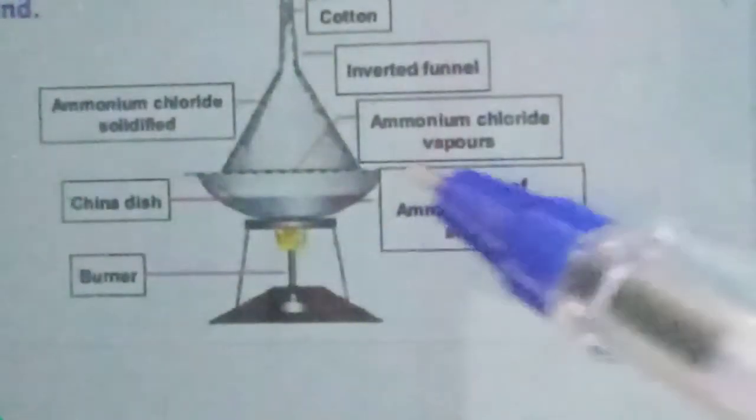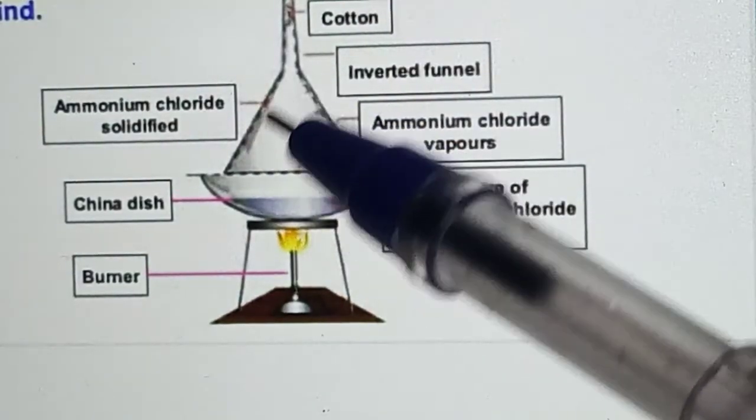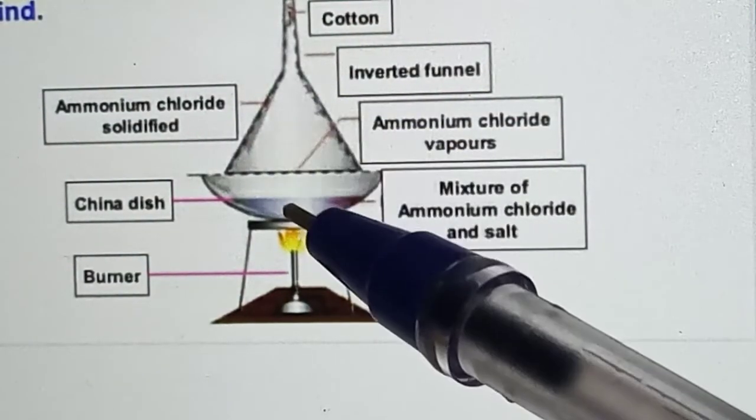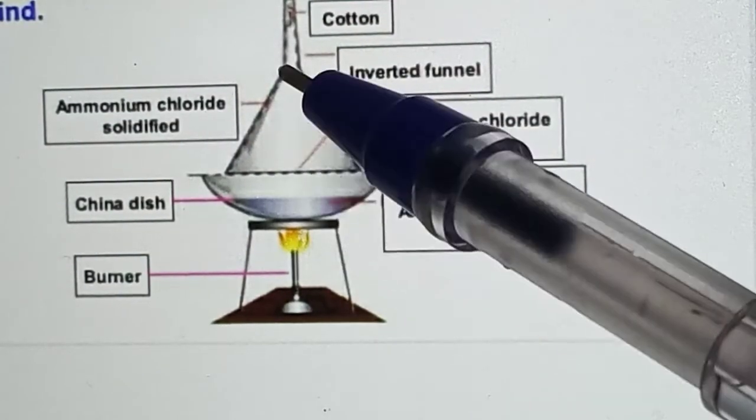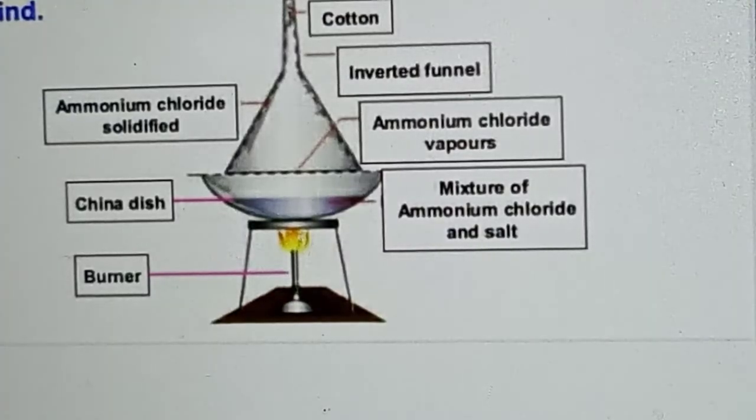So here the salt will be left and we can get the ammonium chloride. Understood? It is directly from solid to gaseous state. That change is called sublimation.